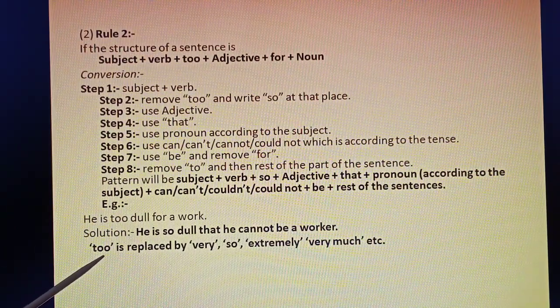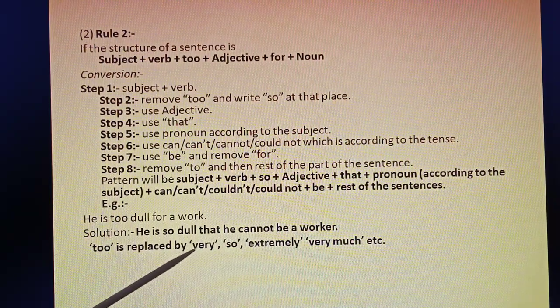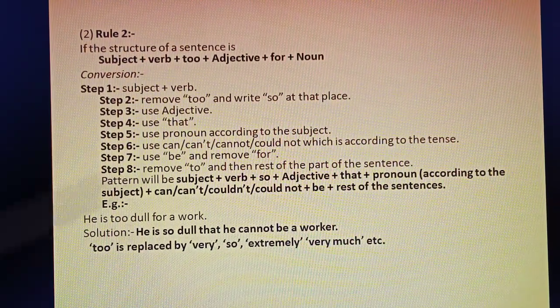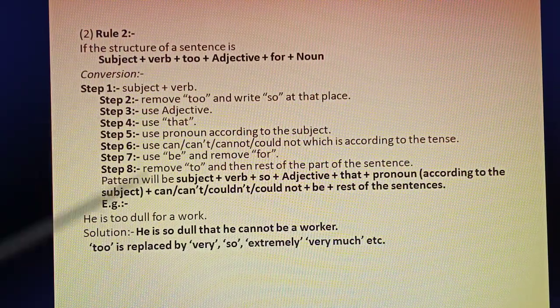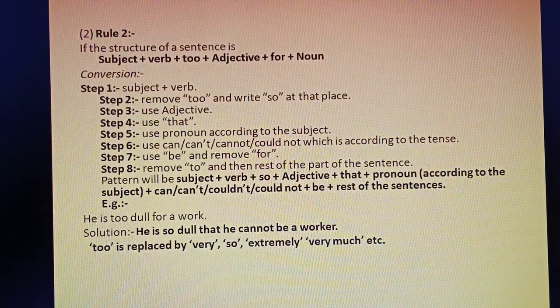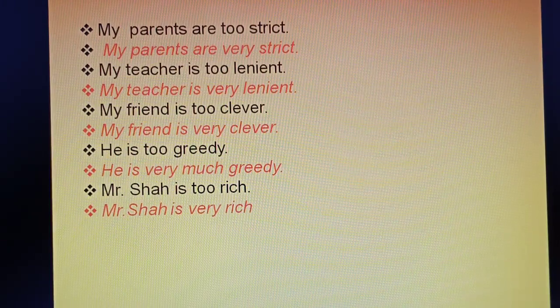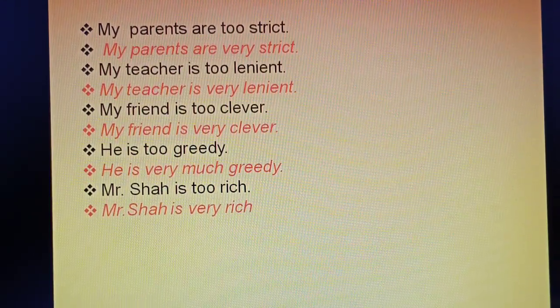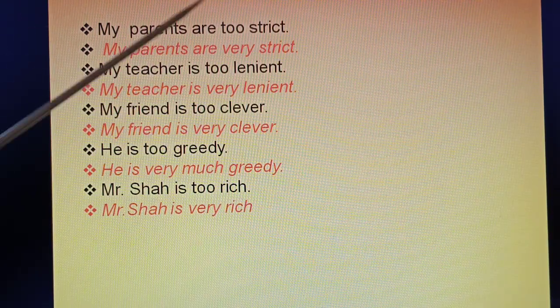There is no other "to". Here "too" is replaced by either "very" or "so" or "extremely" or "very much". Are you understanding? So here "so" is put here. Example: My parents are too strict. You have to remove "too". Here you see only one adverb "too" is there.